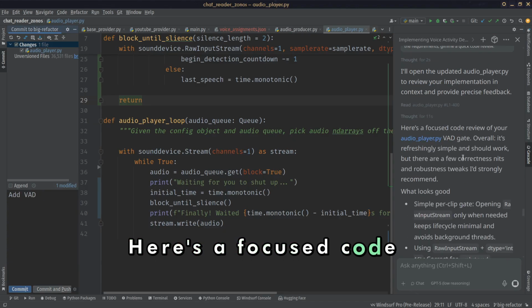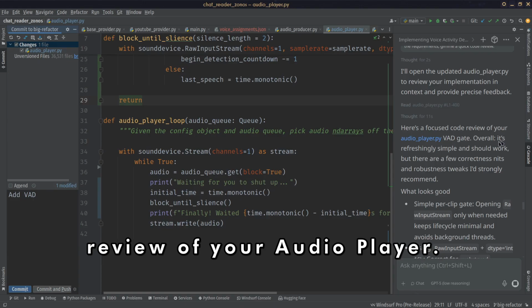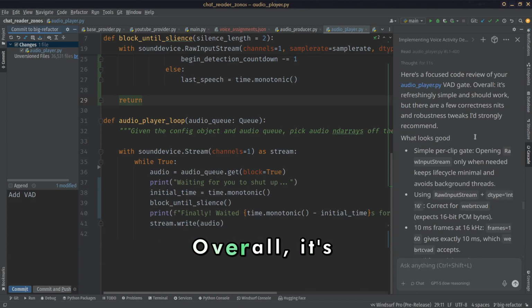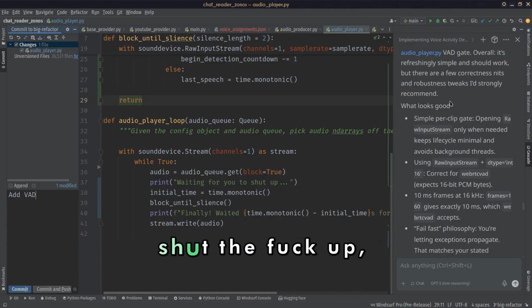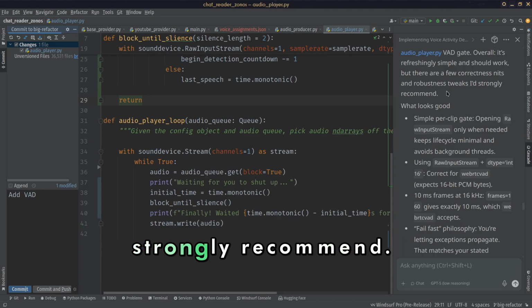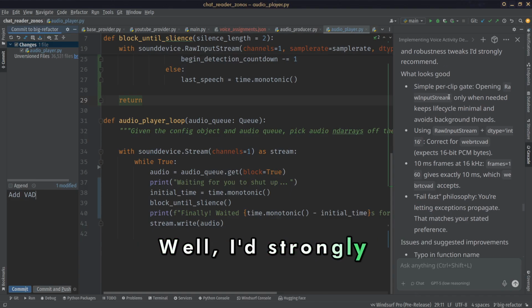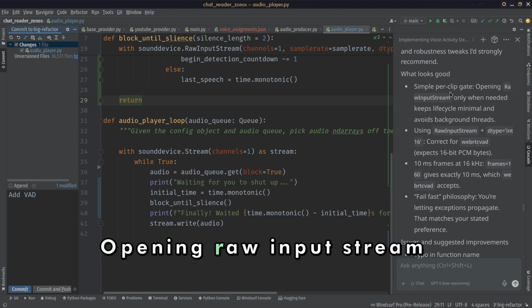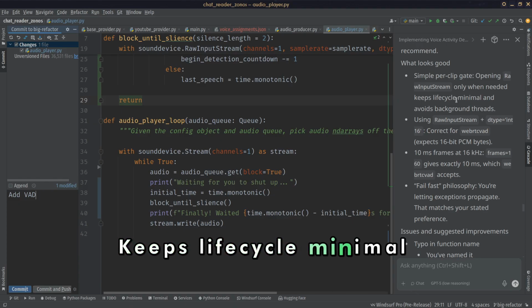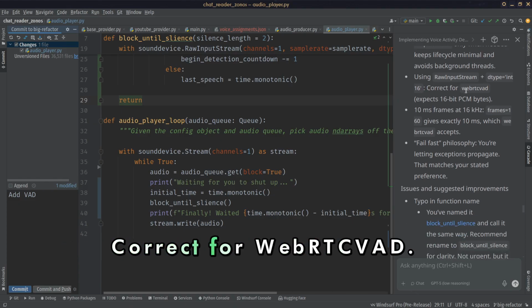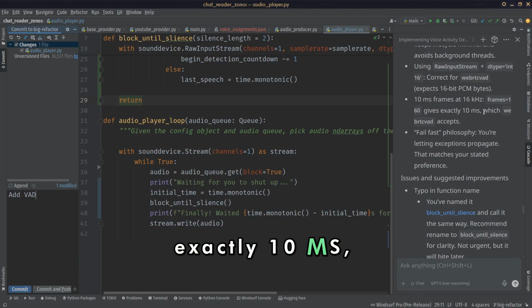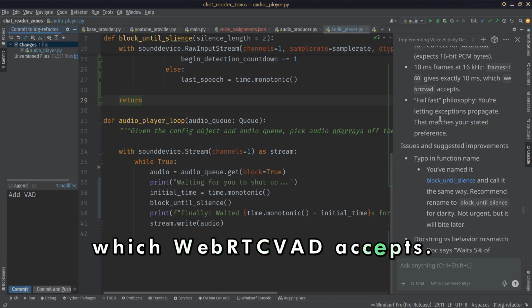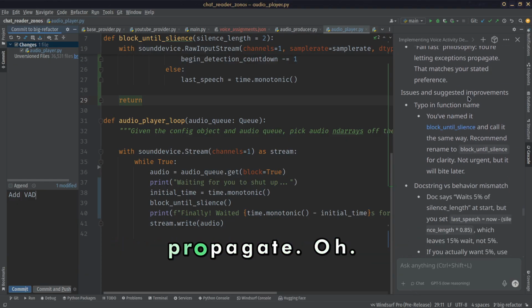Here's a focused code review of your audioplayer.py VAD gate. Overall, it's refreshingly simple and should work, but there are a few correctness nits and robustness tweaks I'd strongly recommend. Would ya? Well, I'd strongly recommend you shut up. How about that? Simple per clip gate. Opening raw input stream only when needed keeps lifecycle minimal and avoids background threads. Correct for WebRTC VAD, 10 millisecond frames at 16 kHz gives exactly 10 ms, which WebRTC VAD accepts. Fast philosophy, you're letting exceptions propagate.